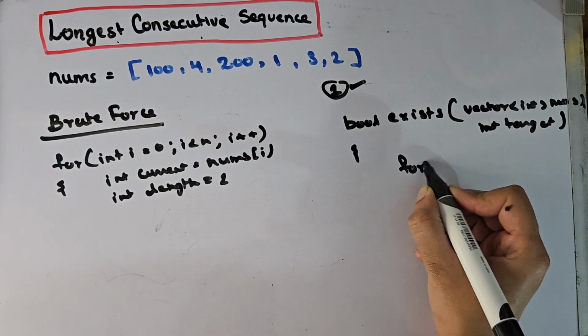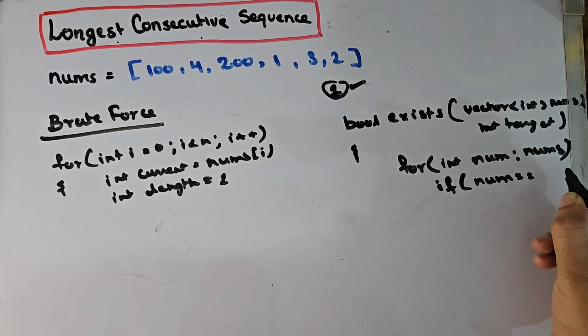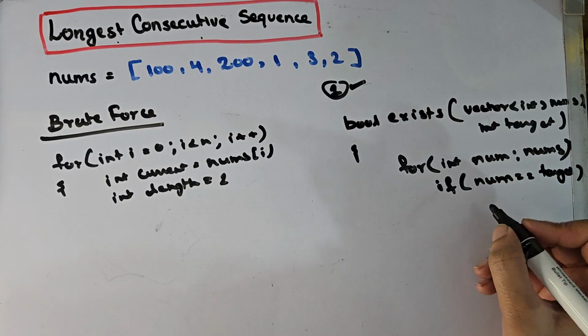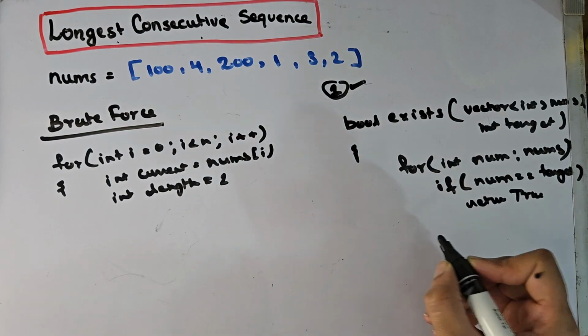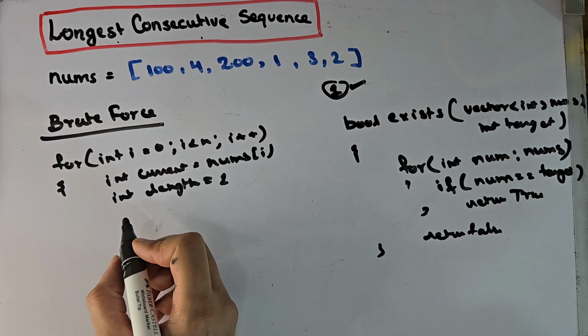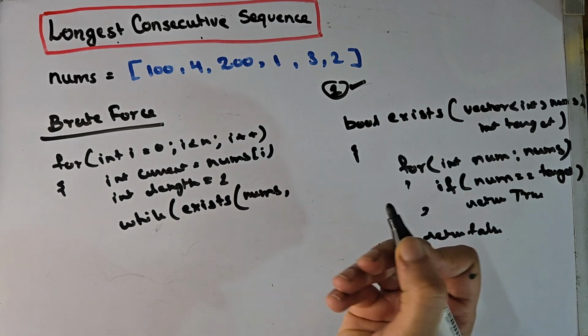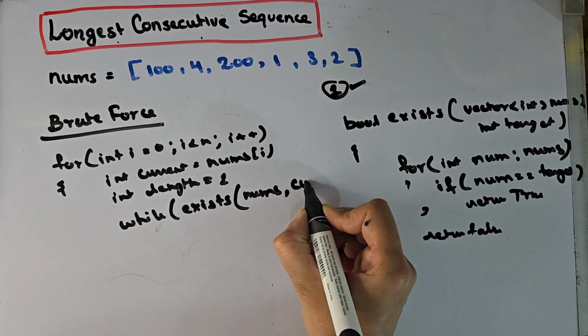This function will check if num is equal to target. If yes, it will return true, otherwise return false. We will use this function here. We will check while current plus 1 exists in the nums array.